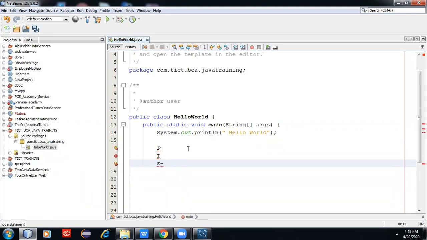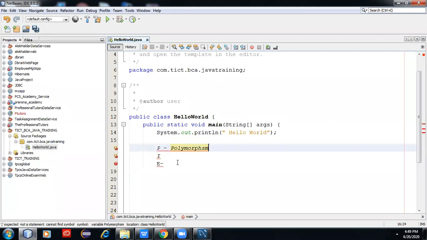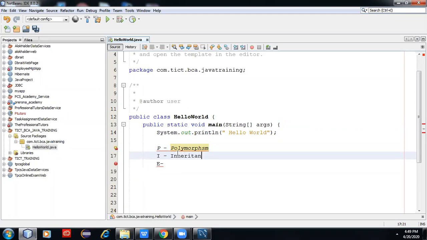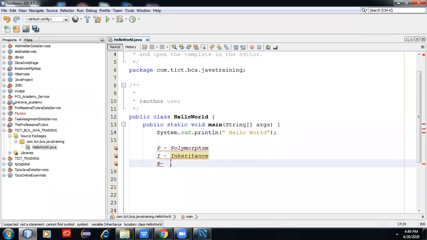P for polymorphism, I for inheritance, and E for encapsulation. These are the three biggest features of Java. Java has multiple things, but these are the three programming features. Platform independent is the benefit overall for Java programming.